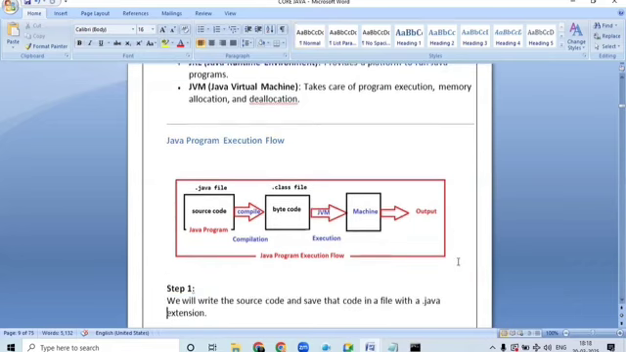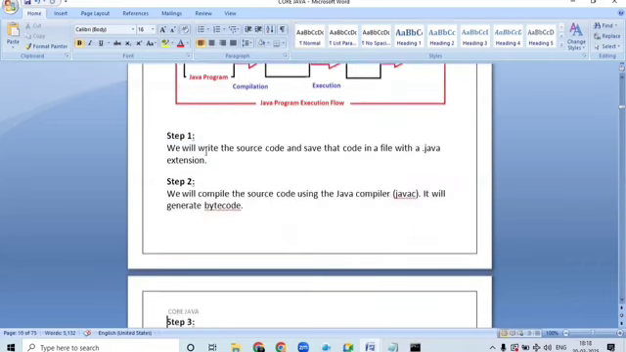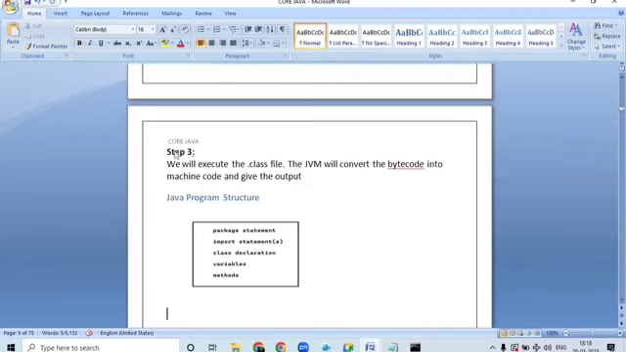Okay, super. Now what to do, sir? Step number one, we write the source code and save that file with the .java extension. What is step number two, sir? We compile that source code using the javac compiler, and it will generate the bytecode. Next, we execute the .class file. The JVM will convert bytecode into machine code, and it provides the output here.